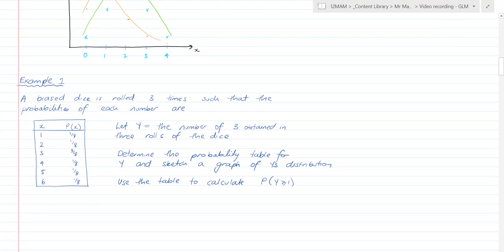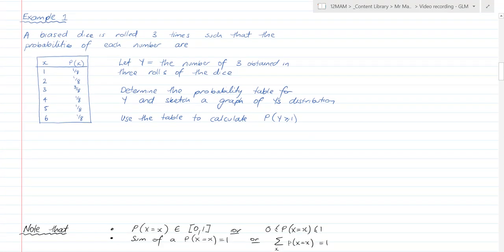So let's have a look at example 1. A biased die is rolled 3 times such that the probability of each number is as in my probability listing. Let Y be the number of 3s obtained in 3 rolls of the dice. Determine a probability table for Y and sketch a graph of Y's distribution. Use the table to calculate the probability that Y is greater than 1. So let's just add a little bit of space here and we can roll through this.